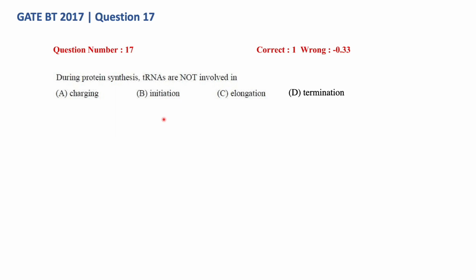And we have option C, elongation. We just saw that tRNA plays a role in elongation, carrying different amino acids to the translation complex. So C is not the answer. This leaves us with option D, termination. Termination does not actively involve tRNA. The tRNA is dissociated from the whole complex, and the process of termination only requires the release factors. So the answer would be termination. During protein synthesis, tRNAs are not involved in termination. Thank you.